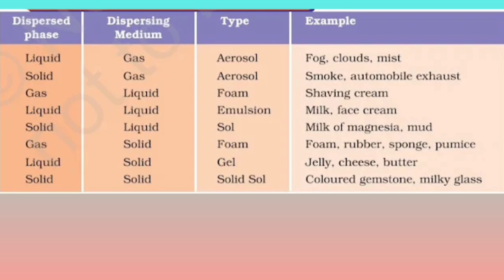If a gas is dispersed in liquid, then it is called a foam, shaving cream as an example. If a liquid is the dispersed phase in a dispersing medium of liquid, then it is called an emulsion, milk and face cream are examples. If a solid is dispersed in a dispersing medium that is liquid, then it is called a sol, milk of magnesia or mud are examples. If gas is dispersed in solid, that is again called a foam, examples are foam rubber, sponge, pumice, etc. If liquid is dispersed in solid, it is called a gel, jelly, cheese, butter are examples. If solid is dispersed in another solid, then it is called a solid sol, example colored gemstone, milky glass, etc.